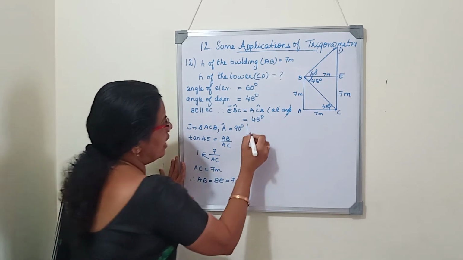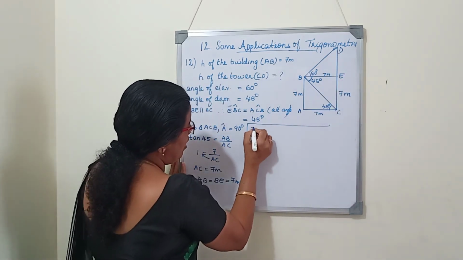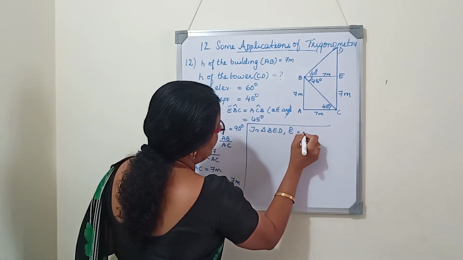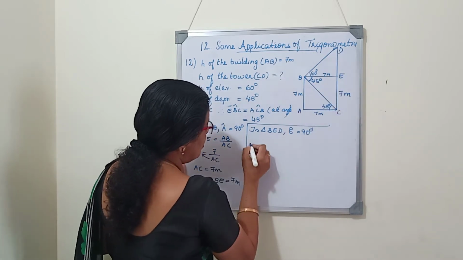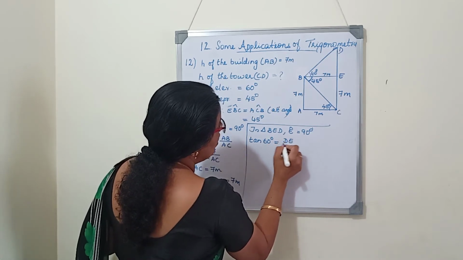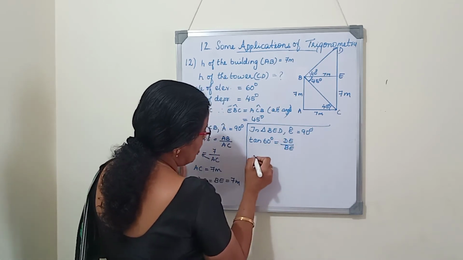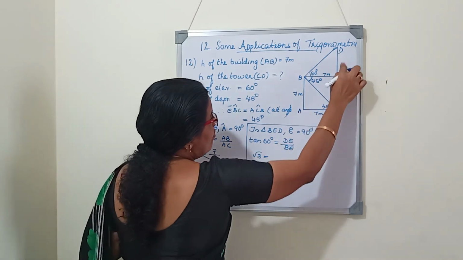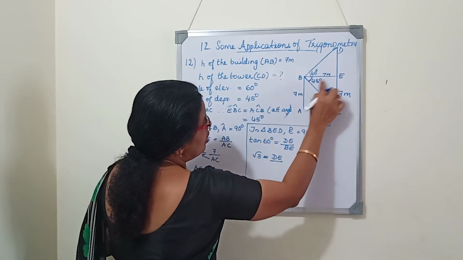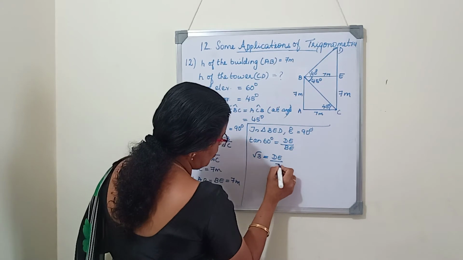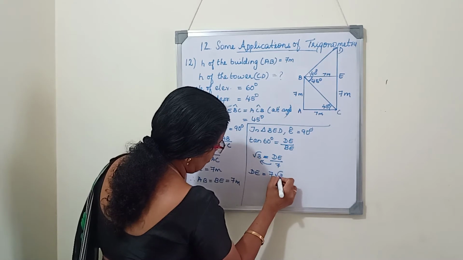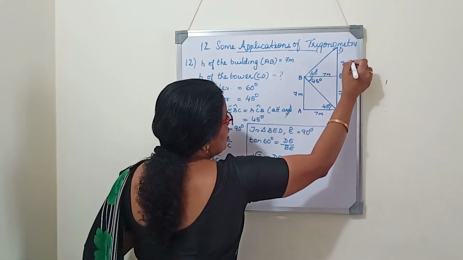Now we will consider the next triangle, the top triangle, BED. In triangle BED, angle E is equal to 90 degree. Here also we will write tan 60 degree is equal to opposite side DE by adjacent side BE. Tan 60 is root 3. DE we don't know, we should find out. What is BE? As AC is 7, BE is also 7. Cross multiply. DE is equal to 7 root 3 we will get.